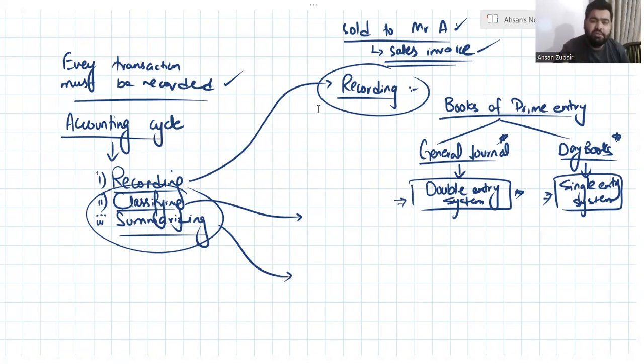In our next lecture, most probably in the playlist, the lecture after this one would be on the double entry system, and the double entry system would be learned in the next part. So meet you guys in the next part, but come back to the next part as soon as possible so that you don't forget the topic.